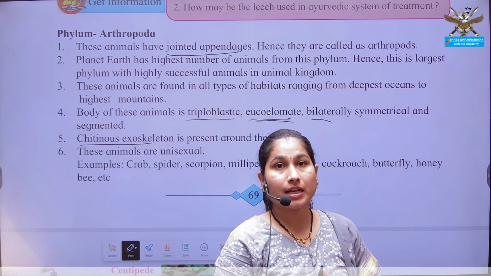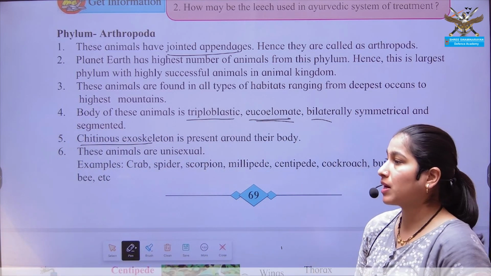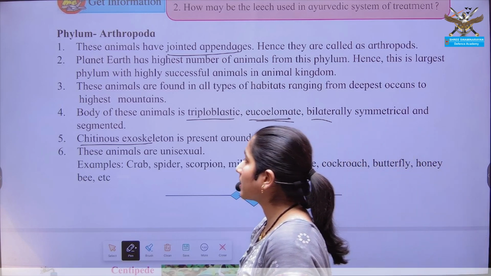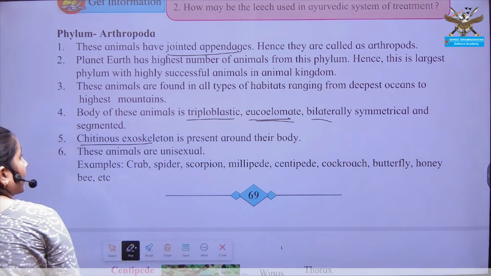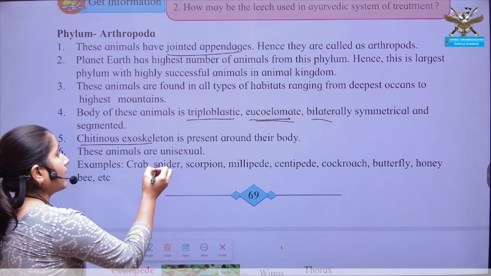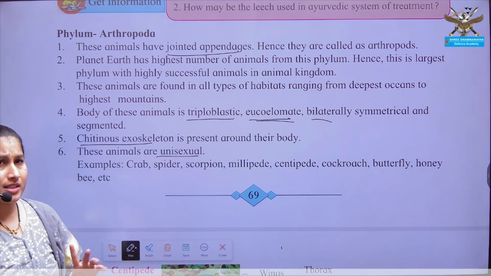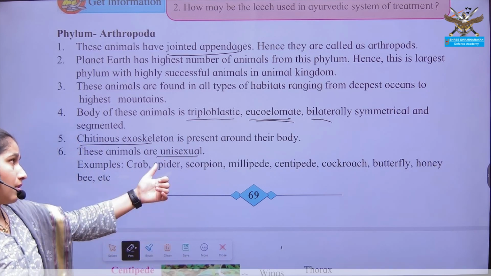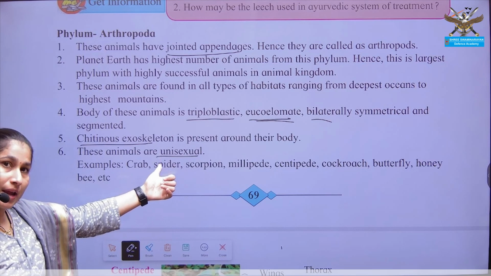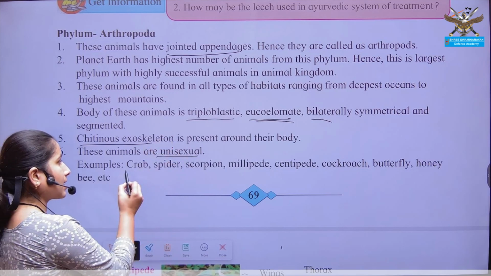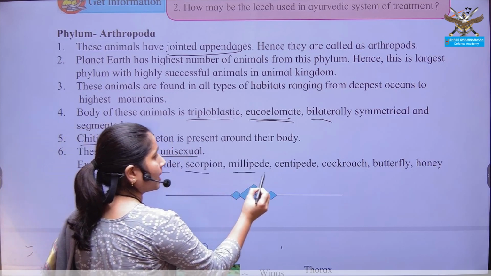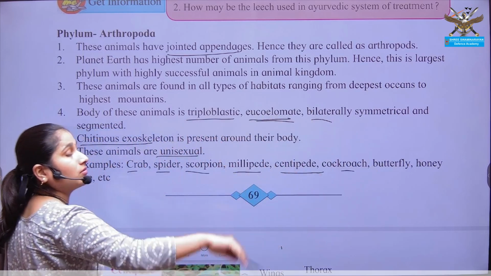Okay, that external covering is made up of chitin protein. It is chitinous in nature. Exoskeleton is chitinous. Okay, then single individual at a time, that is, the organism may be male or female.